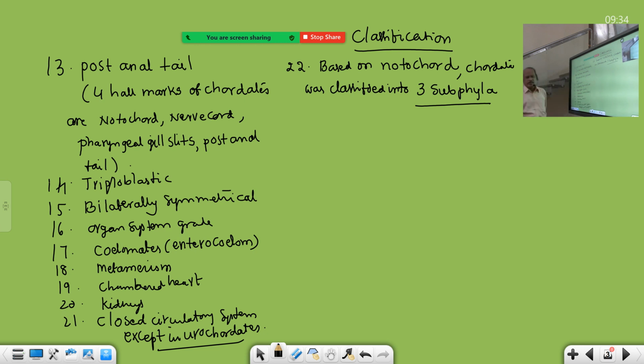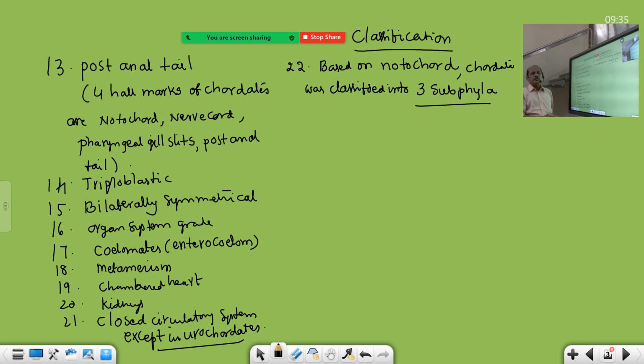This question was in the 2016 NEET paper. Including hemichordata, some people wrote 4 subphyla, and 4 was also given as an option. In the last offline class, the last topic was hemichordata.